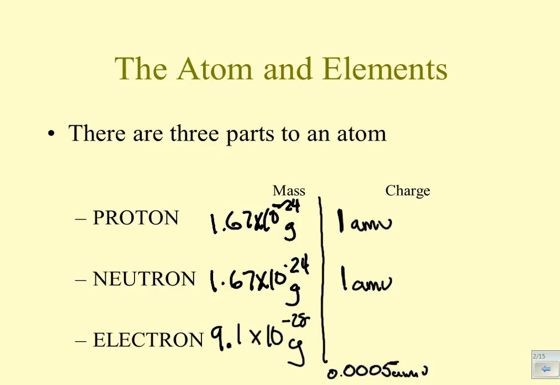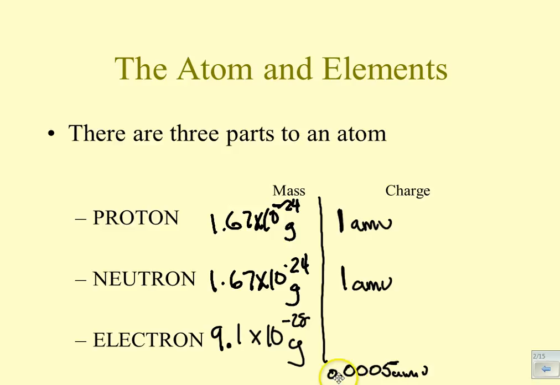That's the very biggest one, not even the most common ones. If it only has 100 or so electrons, that's going to be 0.05. So we're not even changing the mass of an atom by very much.